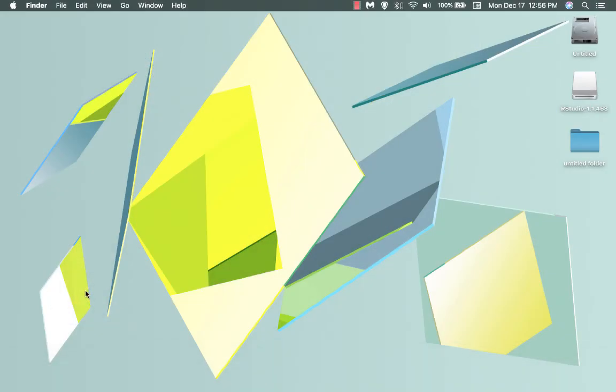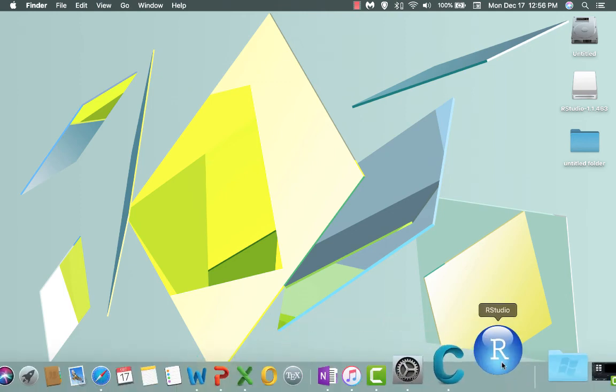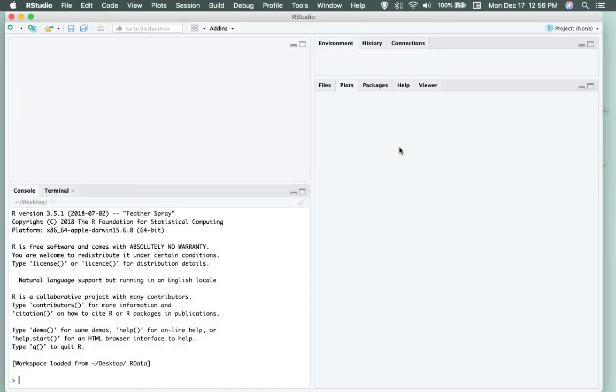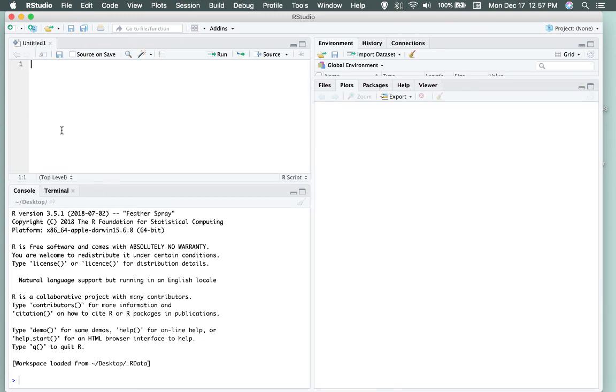So double click on RStudio. You see here it is opening. Yes, very fine. Here we go. This is RStudio here. So in my next video, I will explain basic arithmetic and coding in R.